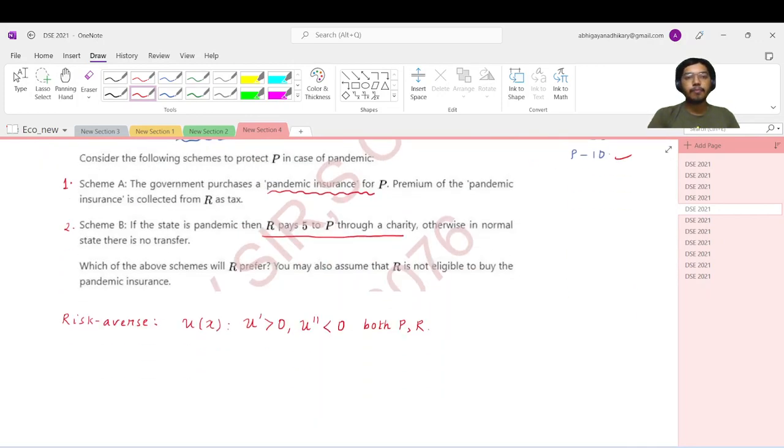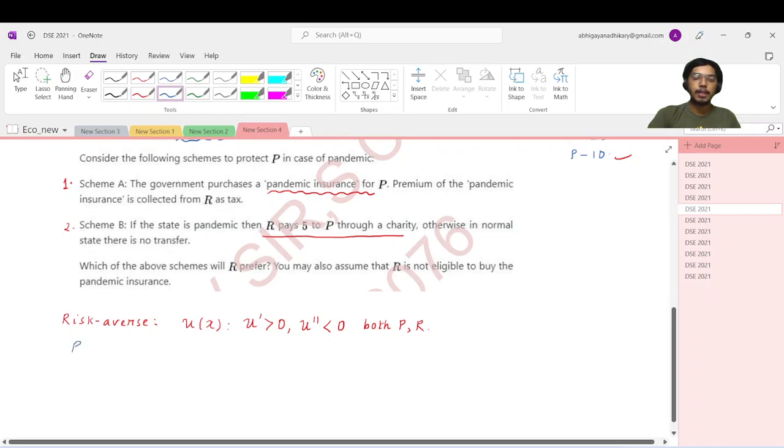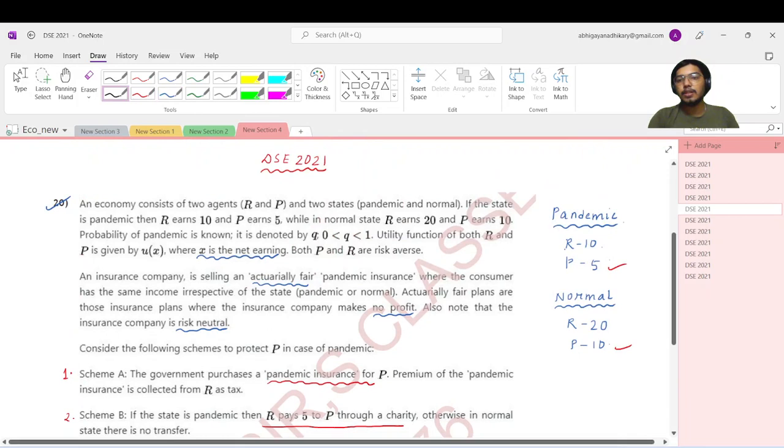So what is the probability of the pandemic? It's given to be Q, where Q lies between 0 and 1. So now note something in this expression. R will earn 10 with probability q and will earn 20 with probability 1 minus q.